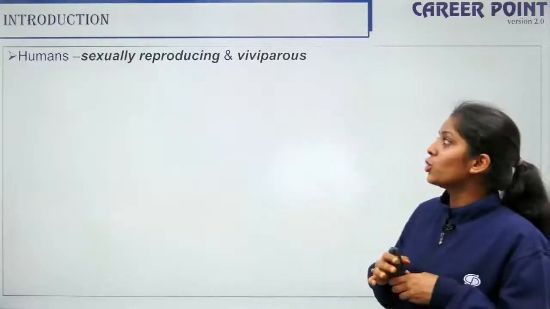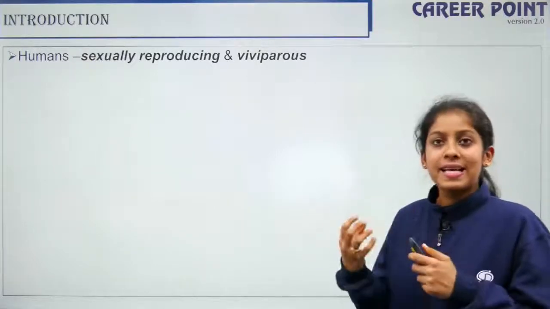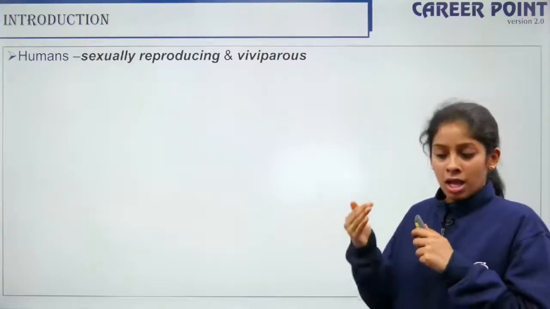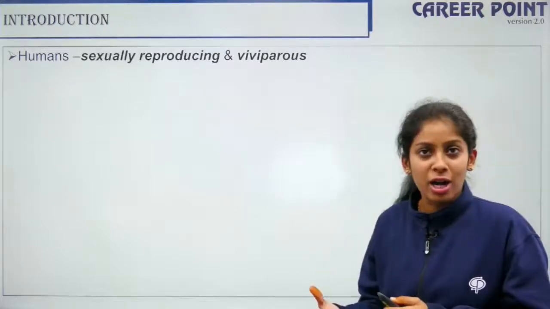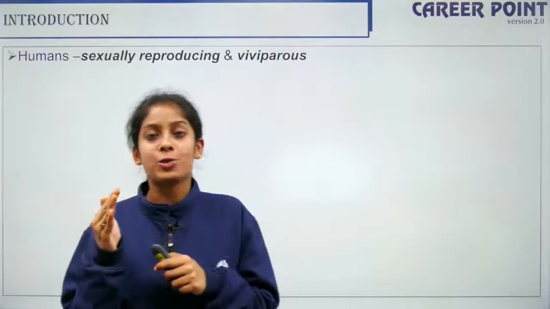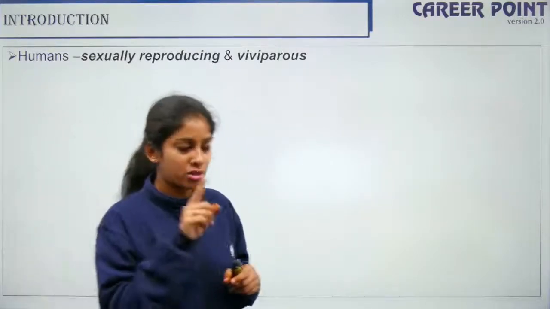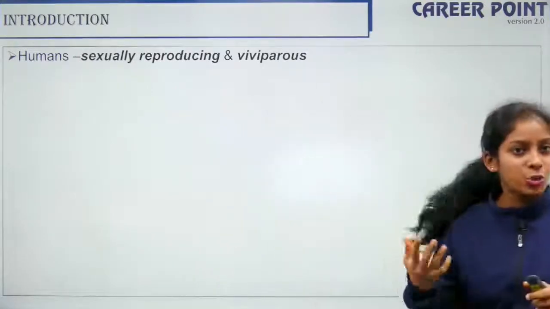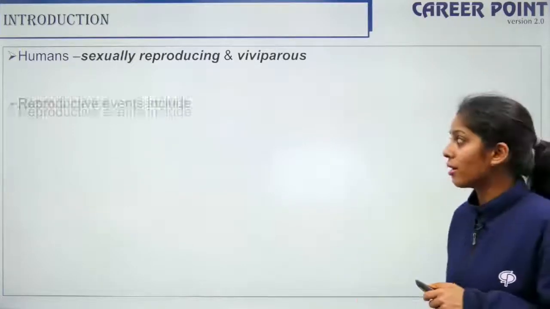In that sense, humans are sexually reproducing and they are viviparous, in the sense that they give birth to young ones. Humans are mammals and don't actually lay eggs. They give birth to young ones, and they are sexually reproducing, because the first chapter in your class 12 is Reproduction in Organisms, where you have two modes of reproduction, sexual and asexual. So you should understand that humans are sexually reproducing and we are viviparous, that is, we give birth to young ones.